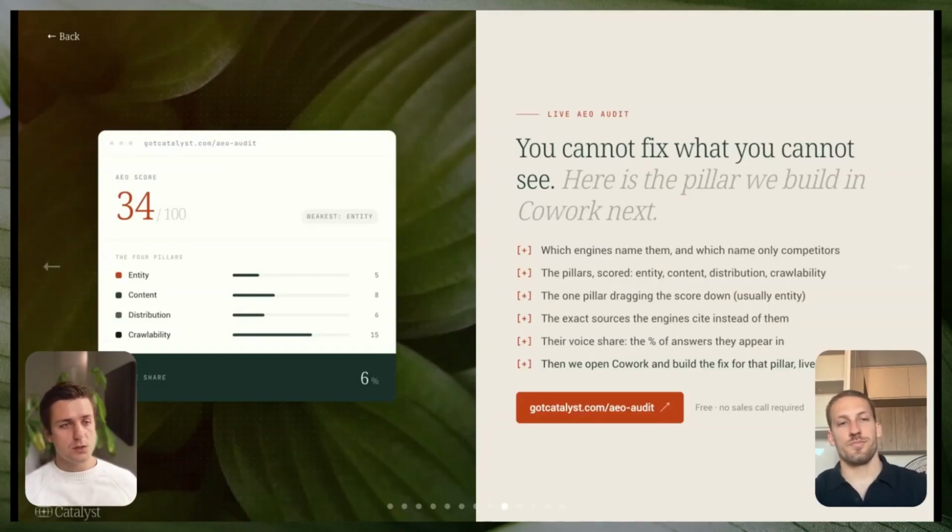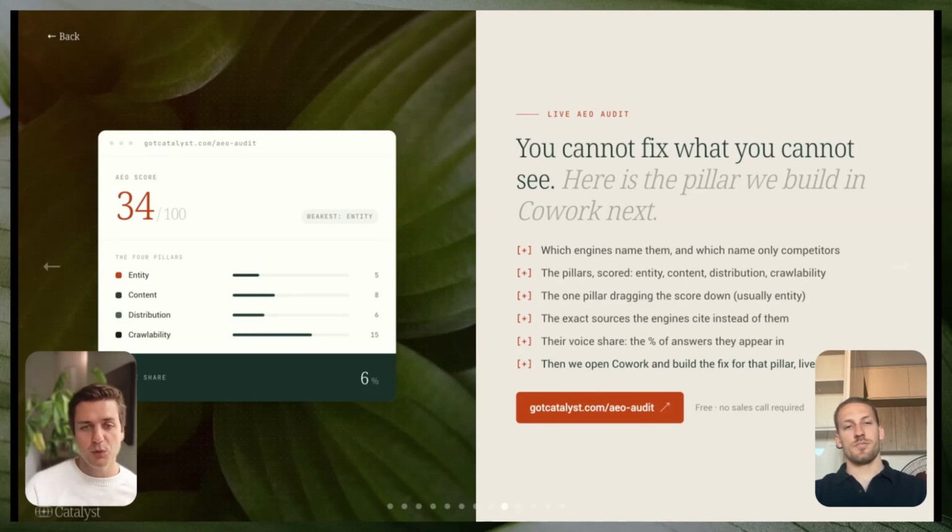There's a whole bunch of audit tools out there. We have our own on catalyst.com/AEO Audit. But what we want to do is see which engines are citing the company, what pillars are being scored: entity, content, distribution, and crawlability. What's working, what's not. Usually entity authority is the thing that we see trailing behind. What those exact sources are, the voice share.